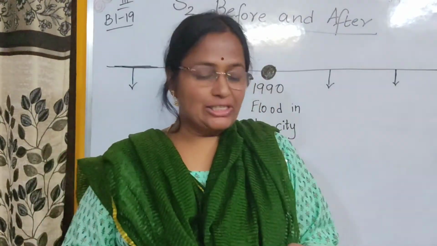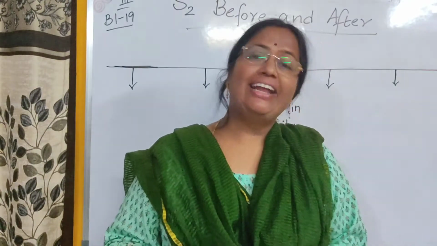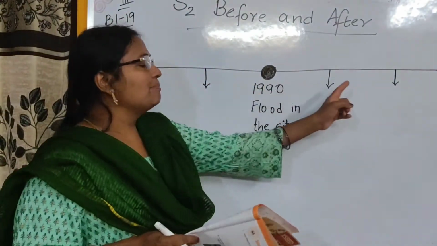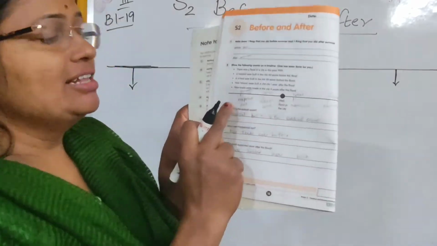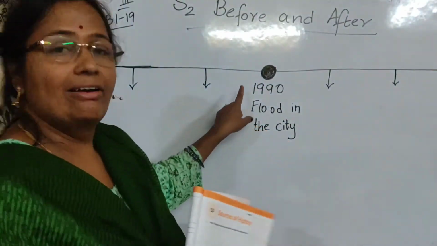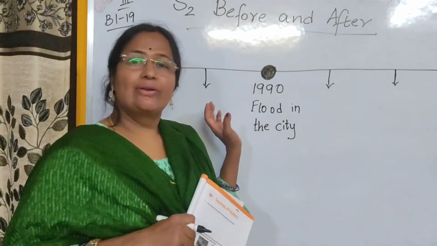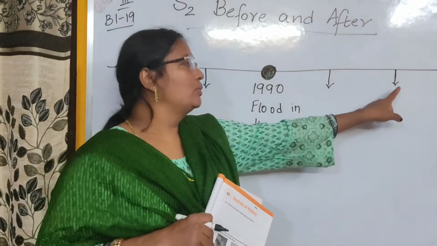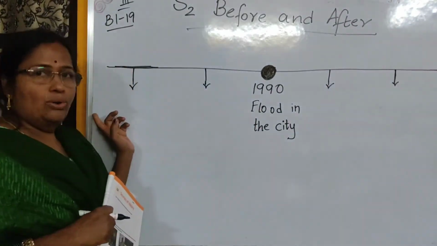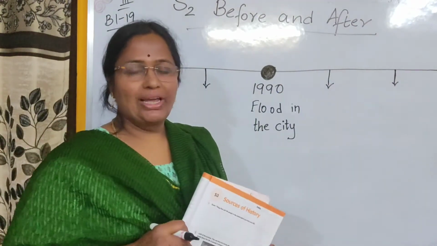Let us answer this question, students. This is the second question on page number 16. Very interesting question. This is the number line which is given in the workbook. I have drawn it on the board for you. So we are going to answer this. This is how it is, and I have drawn 2 arrows here and 2 arrows here. Now you will see what I'll do with these arrows.